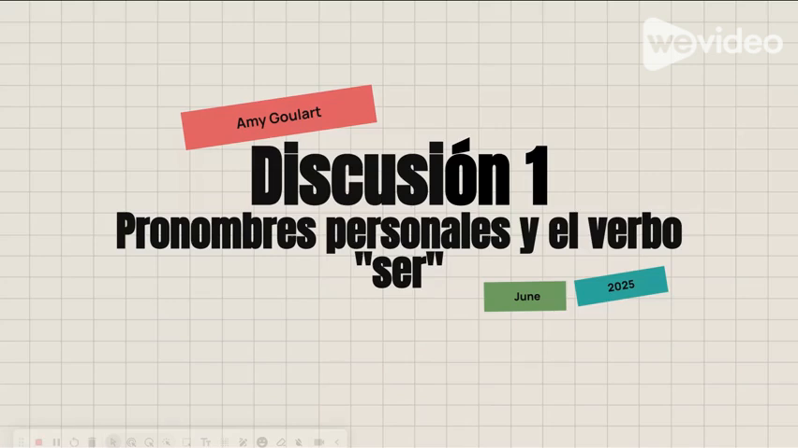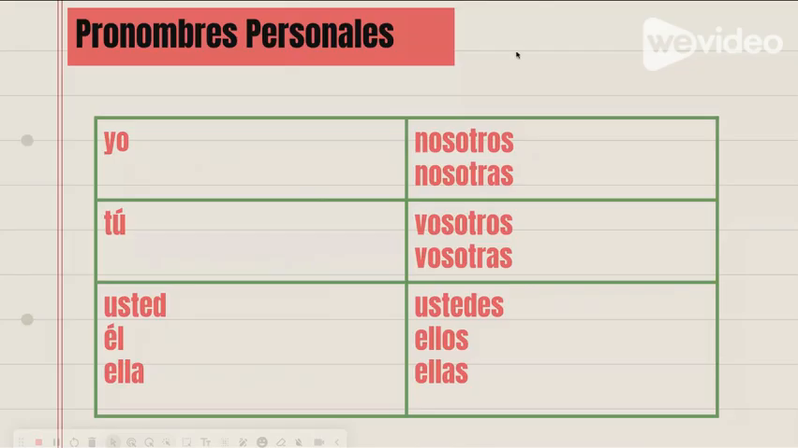Discussion 1, pronouns and the verb ser. Yo is used when you're talking about yourself, like saying the word I, you'd use yo. You would say tú when you're referring to another person that you're familiar with. So you know the subject has already been known in your conversation.